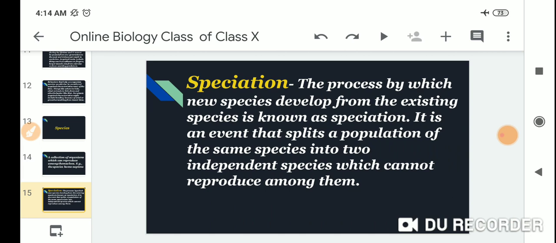Speciation: the process by which new species develop from existing species is known as speciation.